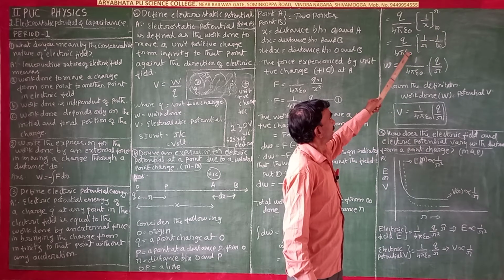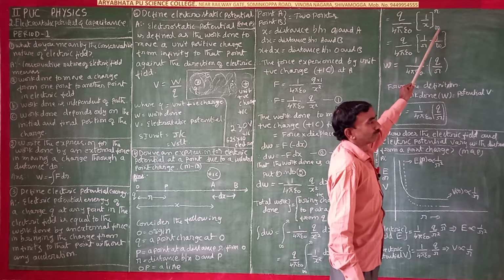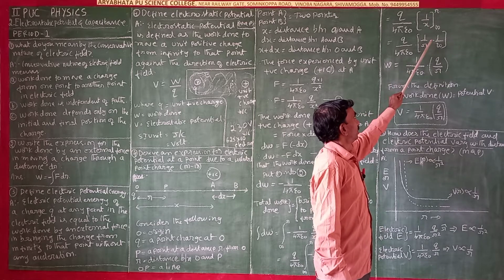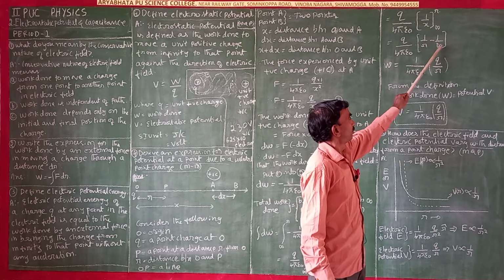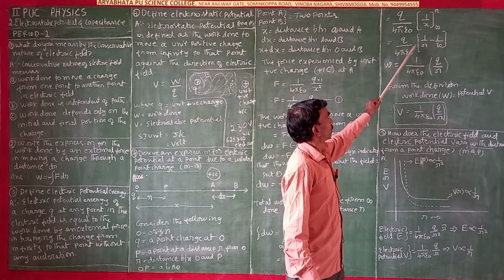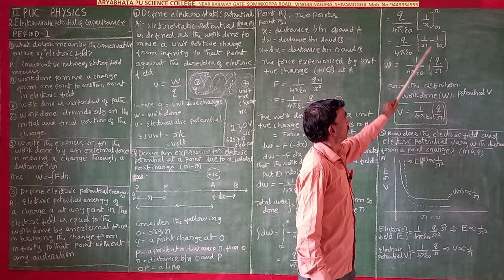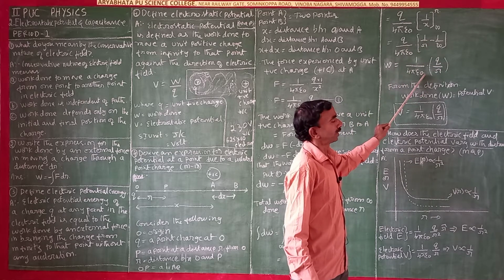That is q by 4 pi epsilon naught into, upper limit minus lower limit. Upper limit is 1 by r minus lower limit 1 by infinity, and 1 by infinity means 0. So what remains is 1 by r. So q into 1 is q by r into 1 by 4 pi epsilon naught as it is.